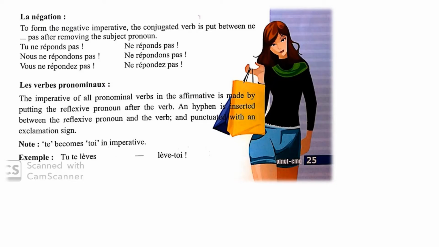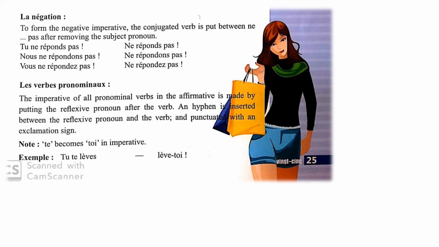Le verbe pronominal. The imperative of all pronominal verbs in the affirmative is made by putting the reflexive pronoun after the verb, and a hyphen is inserted between the reflexive pronoun and the verb, punctuated with an exclamation sign. Note, te becomes toi in the imperative.